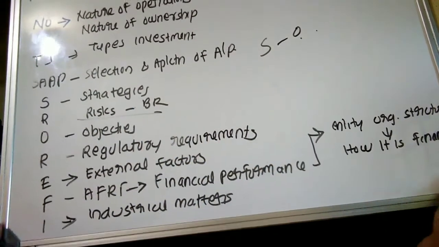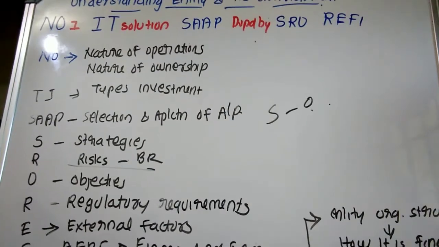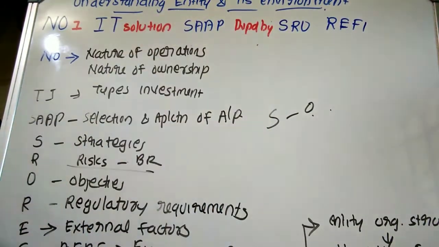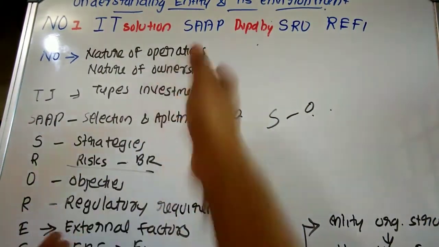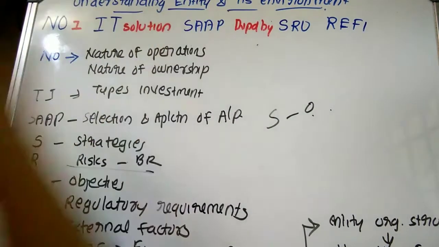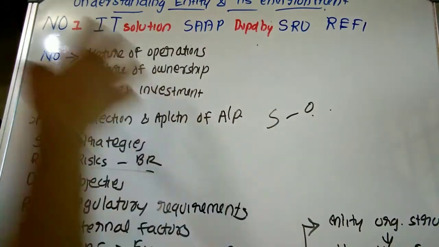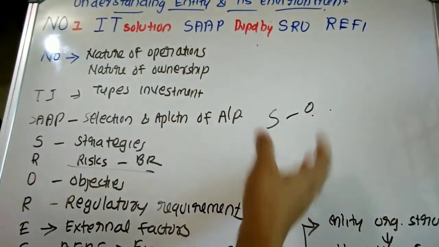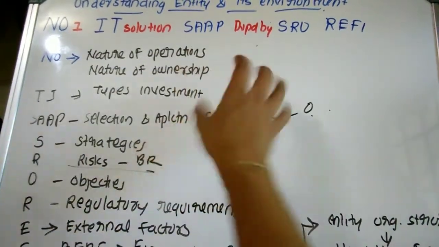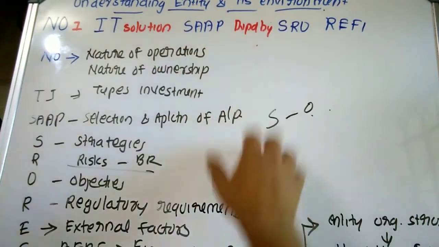So here I have provided some notes or points through which you can elaborate SA 315, which is understanding the entity and its environment. The auditor should obtain an understanding of the following so as to determine whether there exists any risk of material misstatement by understanding the entity and the environment.